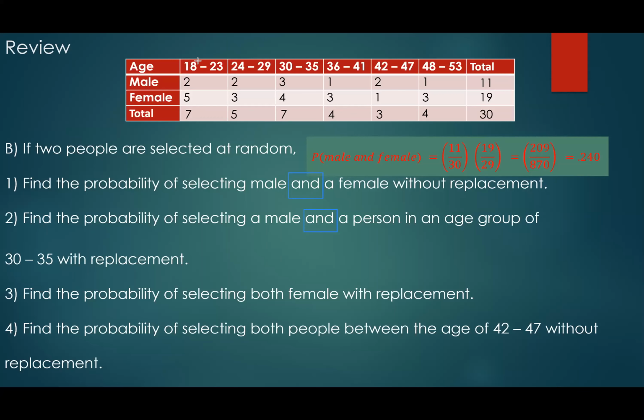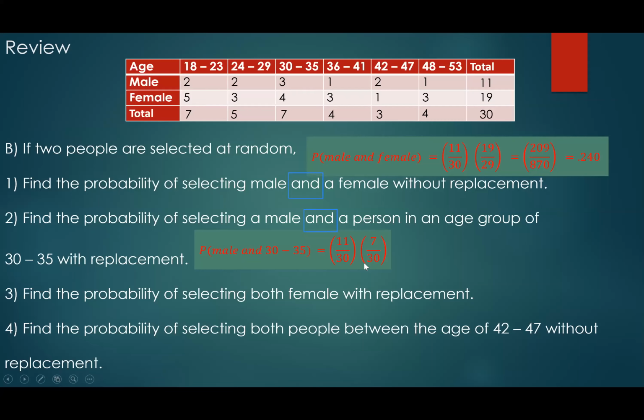Okay, so looking at this, because we replace it back, the first time I pick, I have 11 males out of 30, same idea, same male, right? And again, I assume that I have him. Now I go back the second time, and I have 7 people in the age group of 30 to 35, which is 7 over 30.